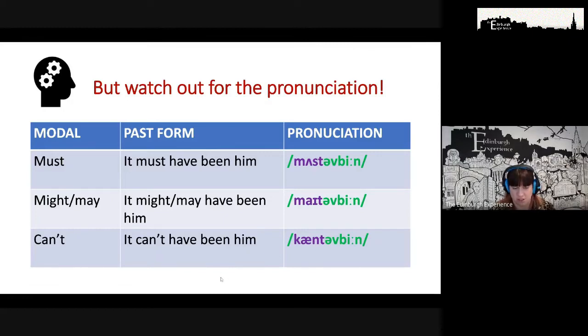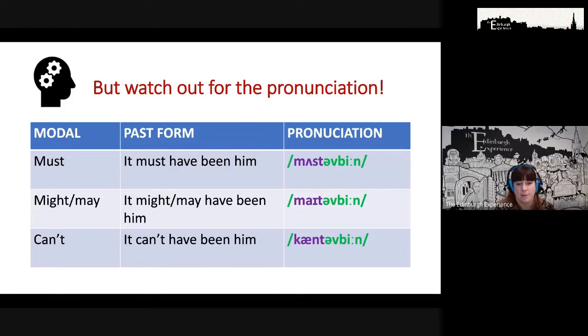Working with these contractions, remember, the reason that it's really important for you to use them isn't so much for your communication, because people will understand you. If you say it can't have been him, they will understand what you're saying. The reason we have to use them is because of your listening. Because if you listen to L1 speakers of English, so people who speak English as their first language, we always make these contractions, okay, when we're speaking quickly and fluently.